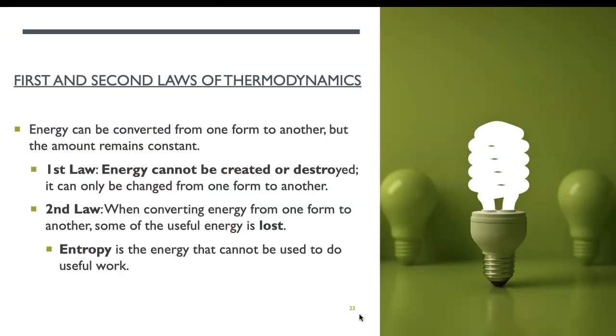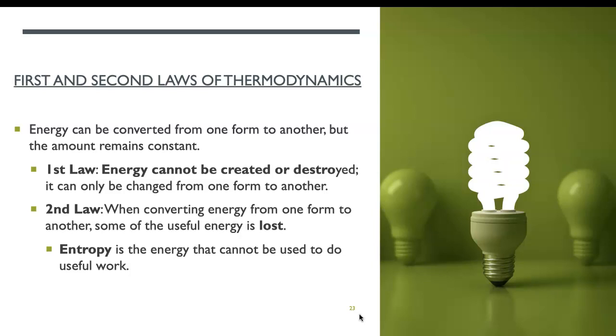So first, the law of thermodynamics is energy cannot be created or destroyed. Sounds familiar, right? The mass cannot be created or destroyed. So interestingly, the total energy on the planet also stays the same.